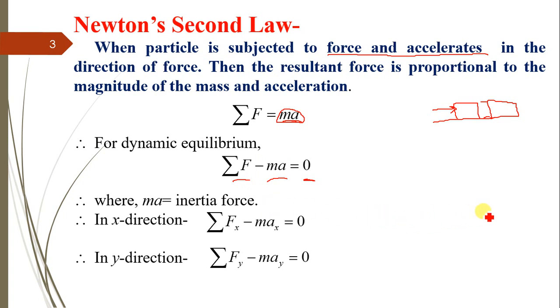Now in case of rectilinear motion, if we are considering the motion in x direction, then summation of forces in x direction minus m into acceleration in x direction. Similarly, if we are considering the motion in y direction, then the law is revised as summation of Fy, the summation of all the forces acting in y direction, minus m into ay, that is acceleration in y direction, and that will be equal to 0.